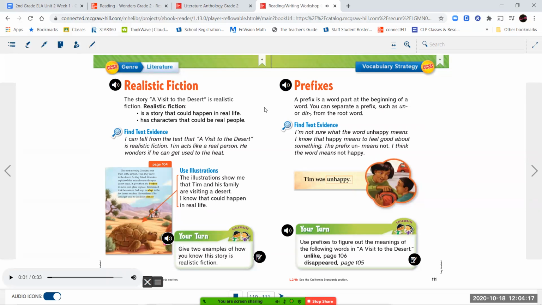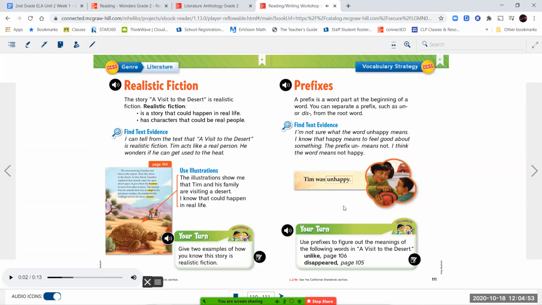Prefixes. A prefix is a word part at the beginning of a word. You can separate a prefix such as un or dis from the root word. Find text evidence. I'm not sure what the word unhappy means. I know that happy means to feel good about something. The prefix un means not. I think the word means not happy. Tim was unhappy.